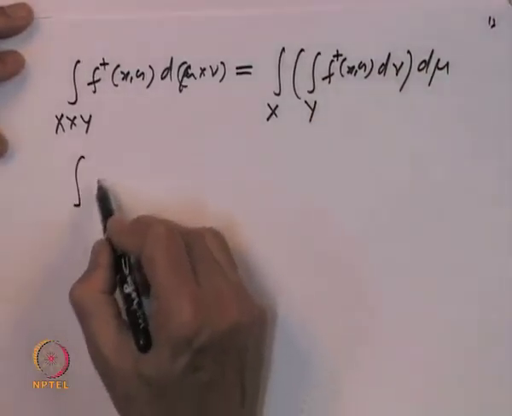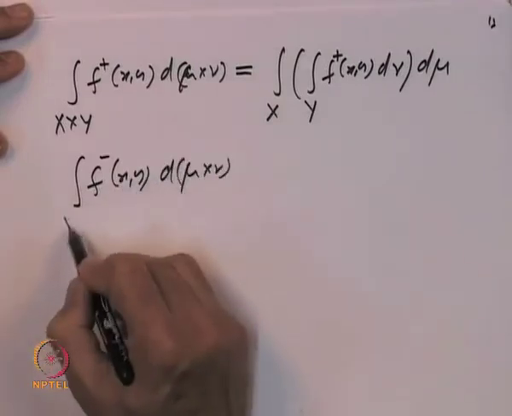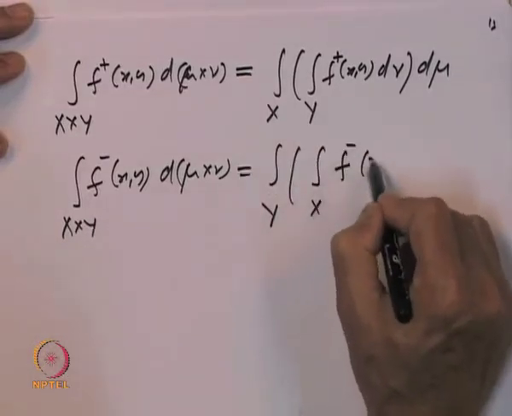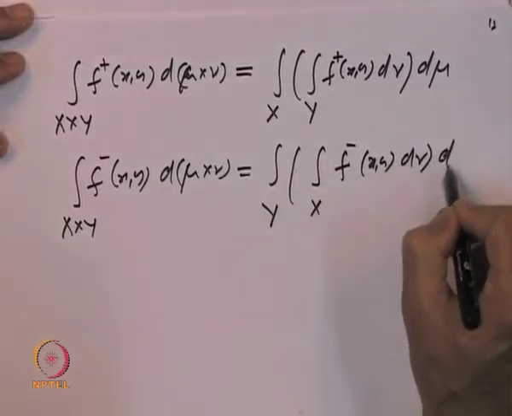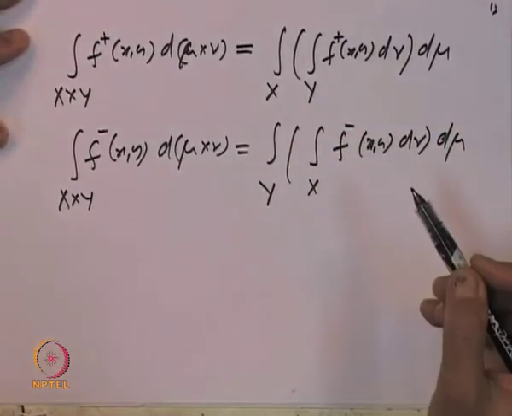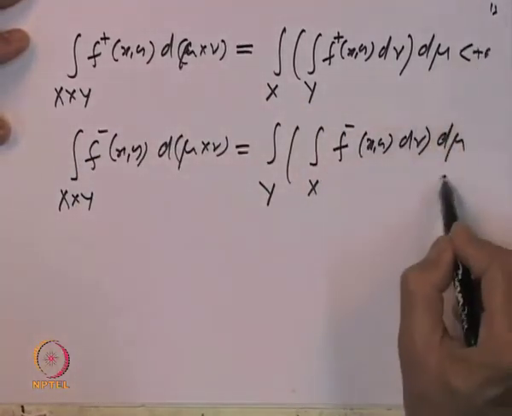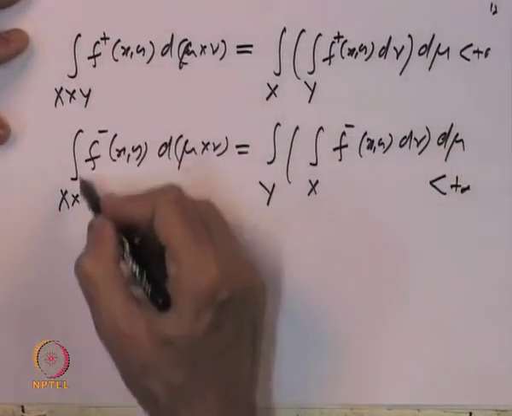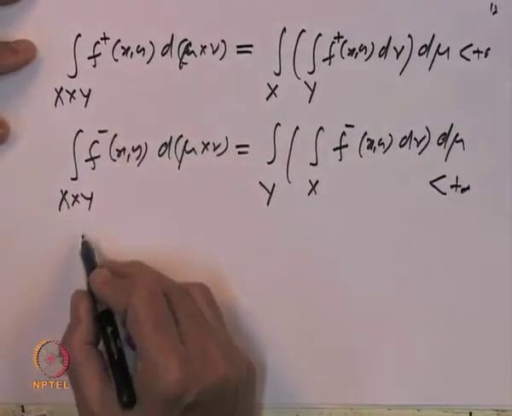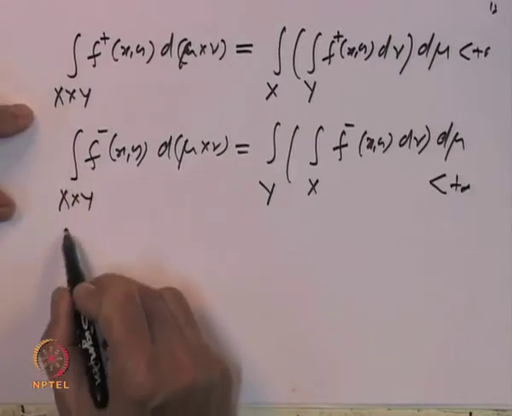Okay. And similarly, for the negative part, the integral of f minus x y d mu cross nu on x cross y is equal to the integral over y, integral over x of f minus x y d nu d mu. So, now all these are finite quantities, because f plus and f minus are integrable. So, this is finite and this is finite. So, I can take the difference of the two. So, subtract the second from the first, and use the fact that integrals are linear.